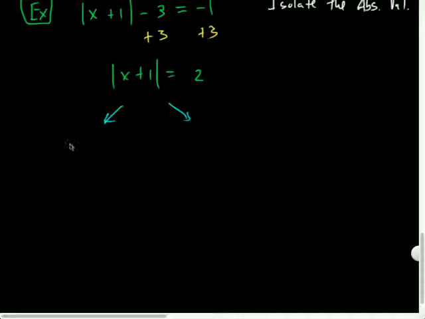Backing up, backing up, backing up, right? So either x plus 1 was equal to 2, or what happened? This one is negative. Or x plus 1 is negative 2, right? So notice I'm not changing anything about the inside of this. I'm just changing what it was equal to, okay? And now I can solve each of these separately.